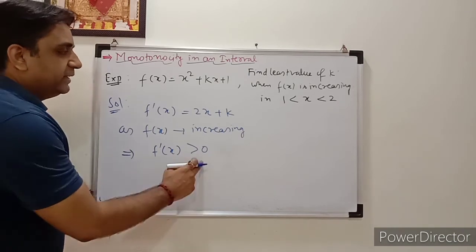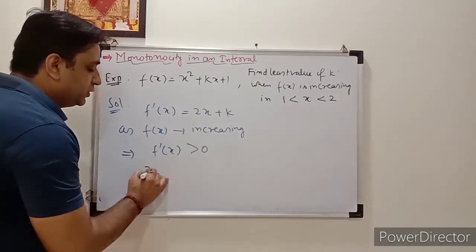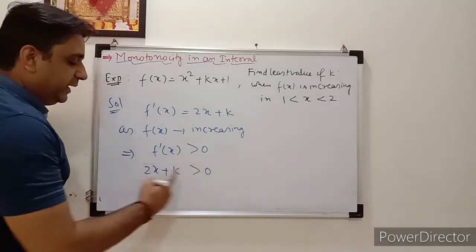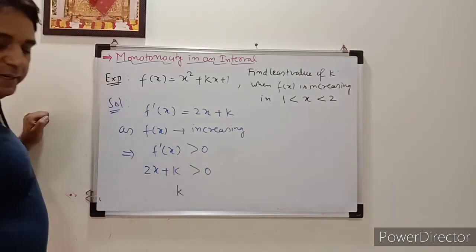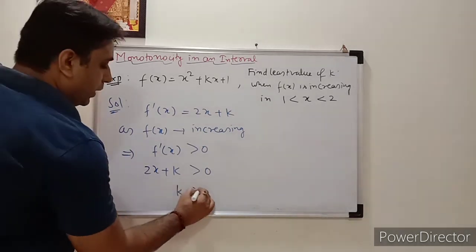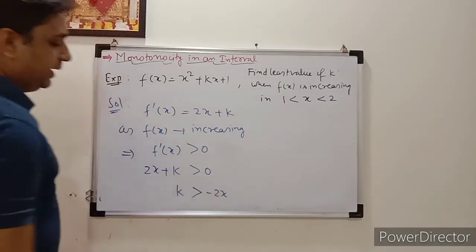And f dash x greater than 0 means 2x plus k is greater than 0. It implies that k is greater than minus 2x.